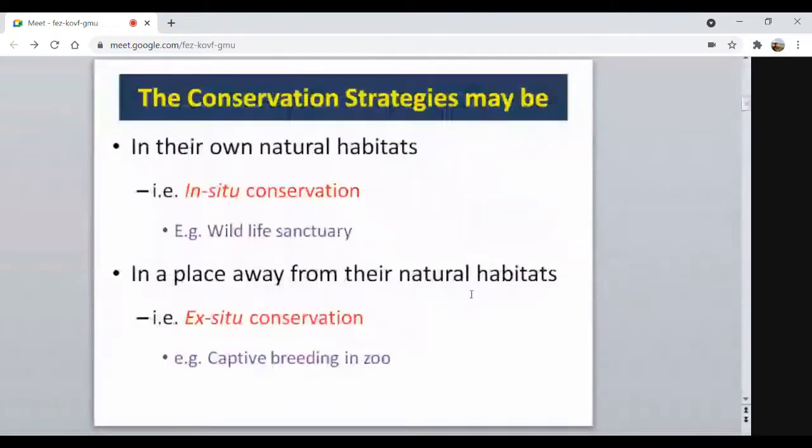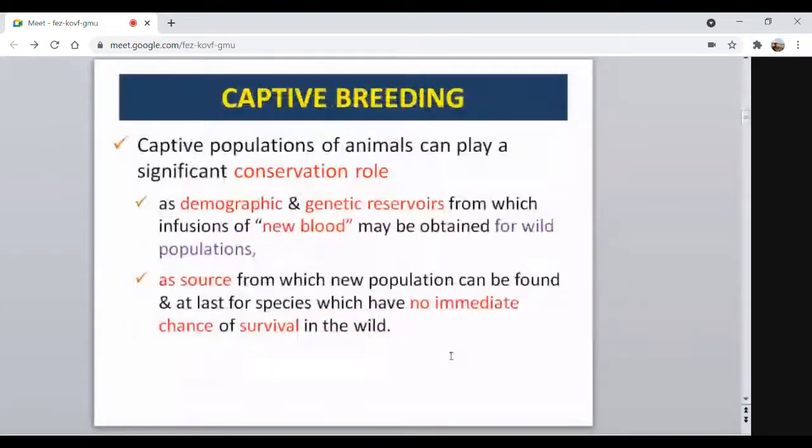Now the conservation strategies, as we know, we have already discussed conservation of the animals. This conservation may be done in their own natural habitats like a wildlife sanctuary, also known as in situ conservation. Then in a place away from their natural habitats, known as ex situ conservation, like a zoo and all. Yesterday we discussed what captive breeding is, and its requirements and limitations, so here we'll not discuss in detail. Now coming to captive breeding, it plays a very great role in conservation.